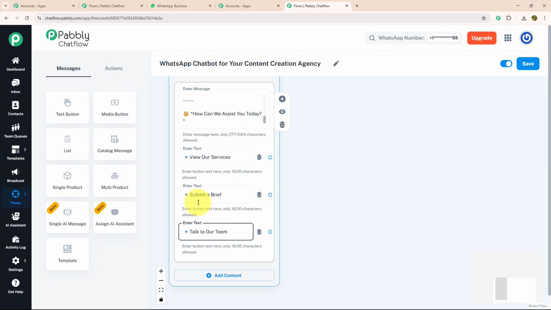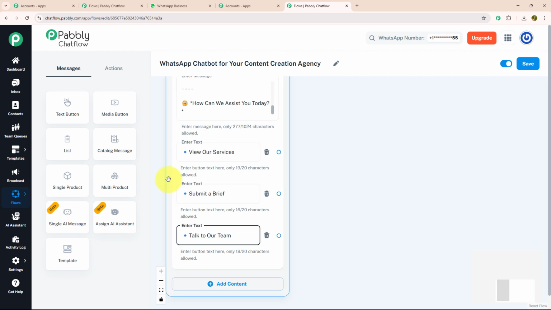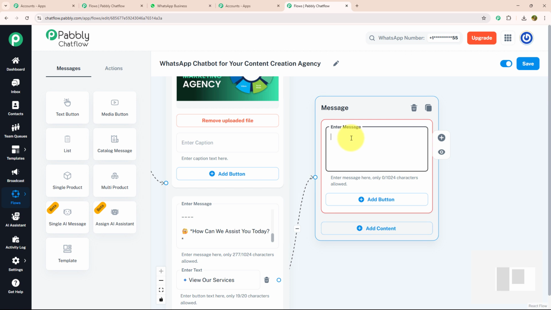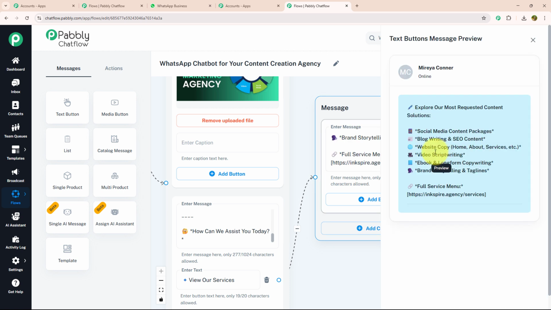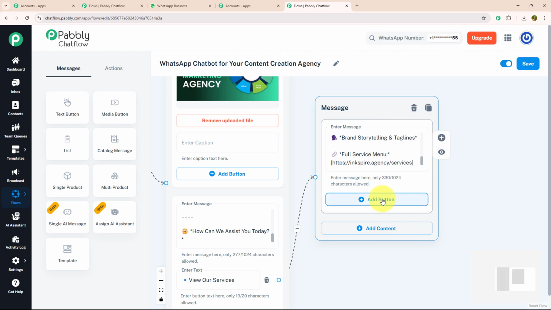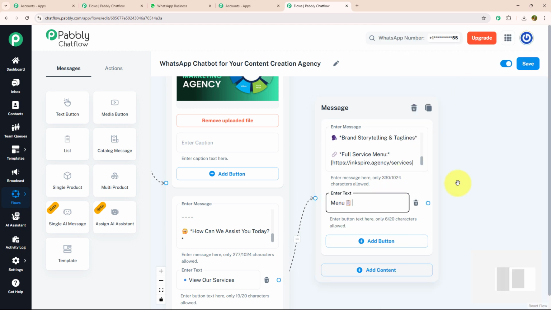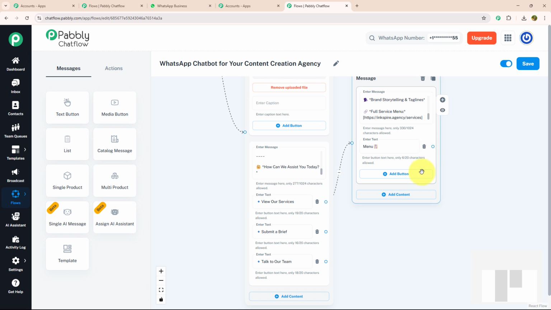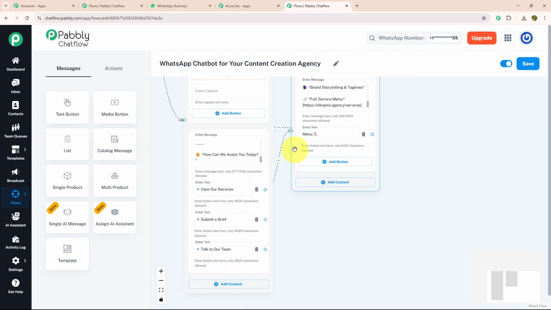Let's start with view our service. To tell about our service, I'm going to drag and drop, select the text button and enter my message where I have mentioned all our services with a service menu. With that, I'm going to provide an action button menu and I'm going to connect this menu button with our initial message. That means as soon as someone clicks on this menu button, they will get the initial message again.